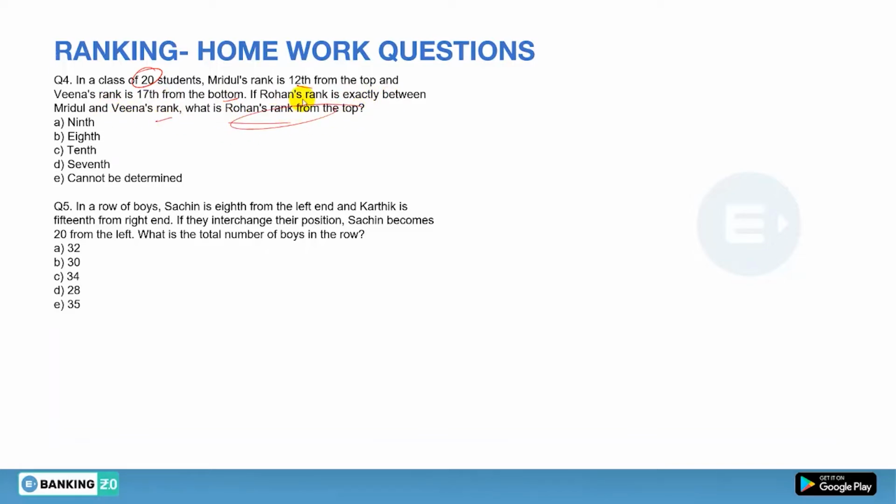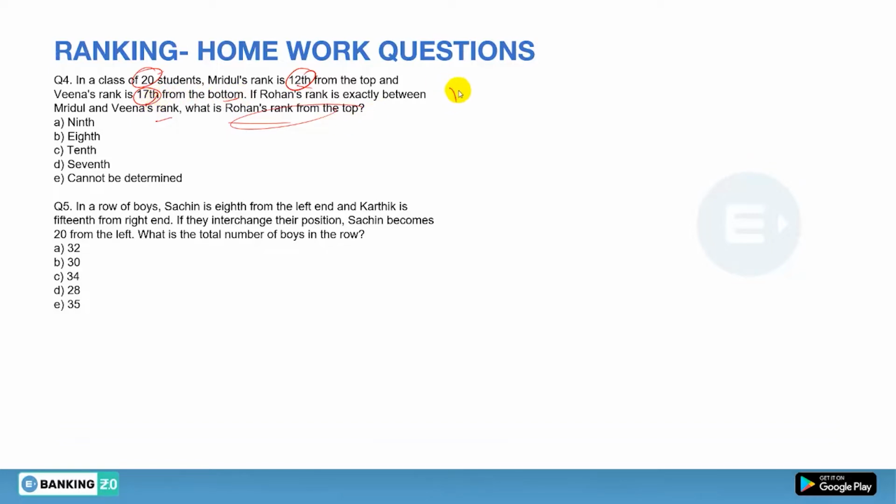First of all, you have to see that there are a total of 20 students, and Mridul is ranked 12th from the top and Veena is ranked 17th from the bottom. What I told you is, first of all, you have to check whether adding both the values, 12 and 17, is greater than the total number of persons.